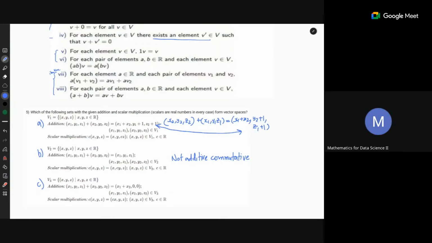Yes. If you have a vector like this, what will be its additive inverse? A, B, C, such that you get 0, 0, 0. So it should be just minus x, but there is no condition on B and C. All right. So now let's go to the additive inverse.